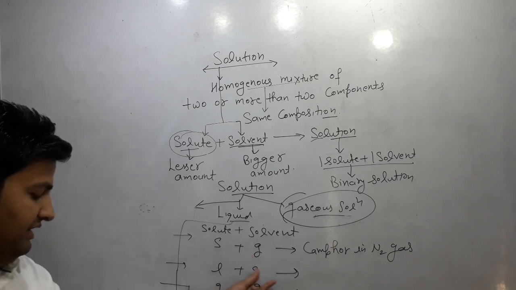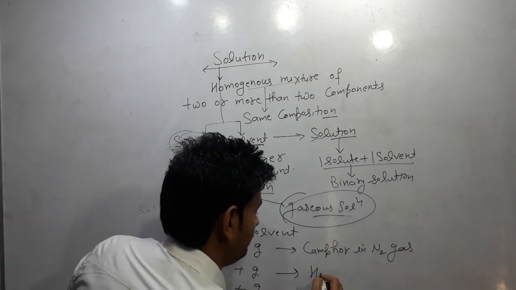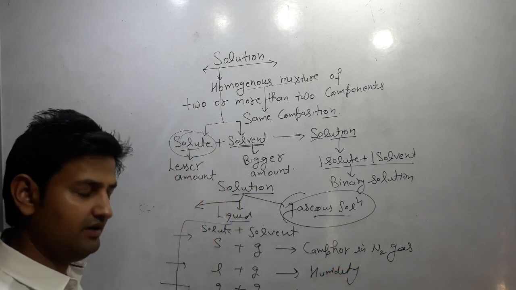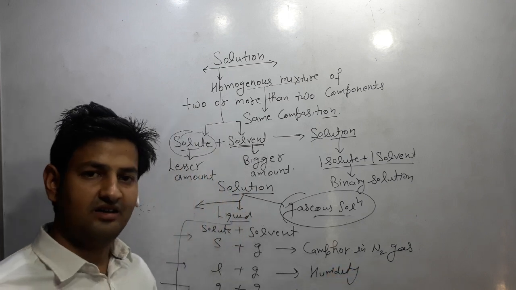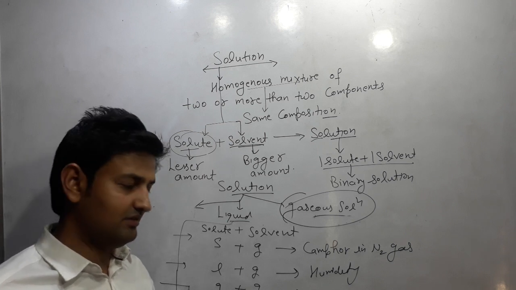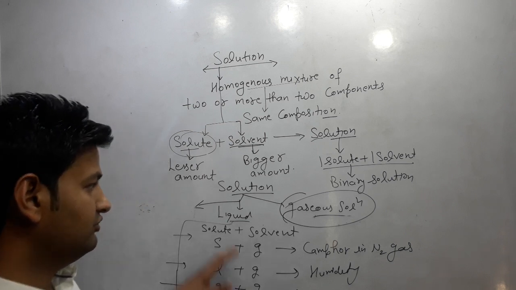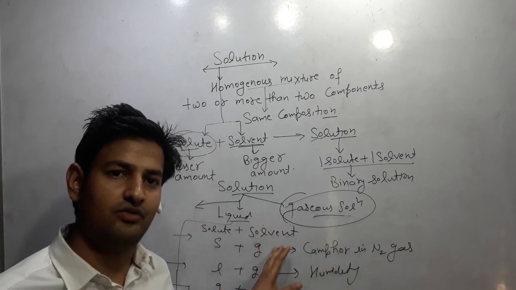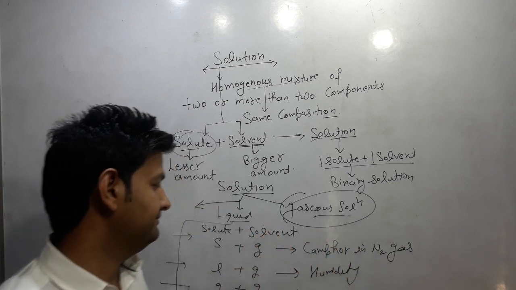Second is liquid in gas: humidity present in the air. Gas in gas: air is a mixture of different types of gases. So there are nine types of solutions on the basis of physical nature of solute and solvent.